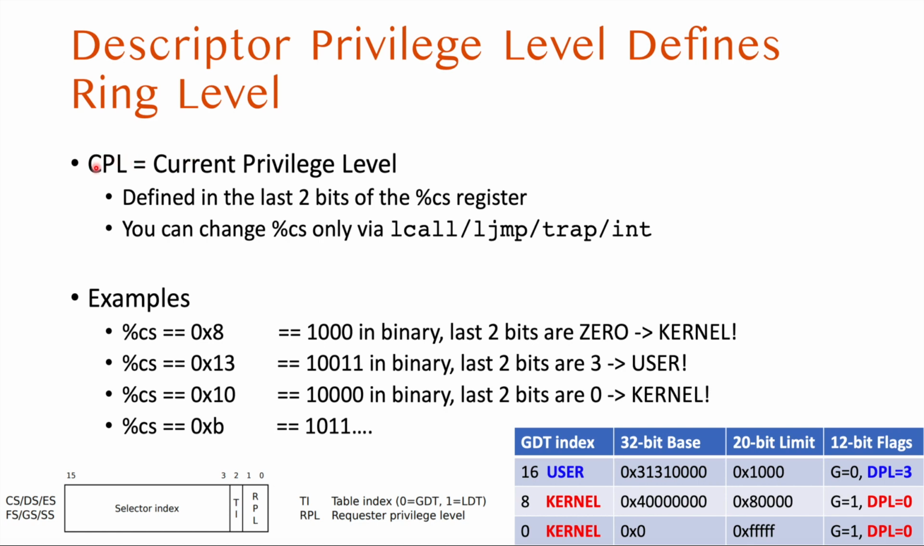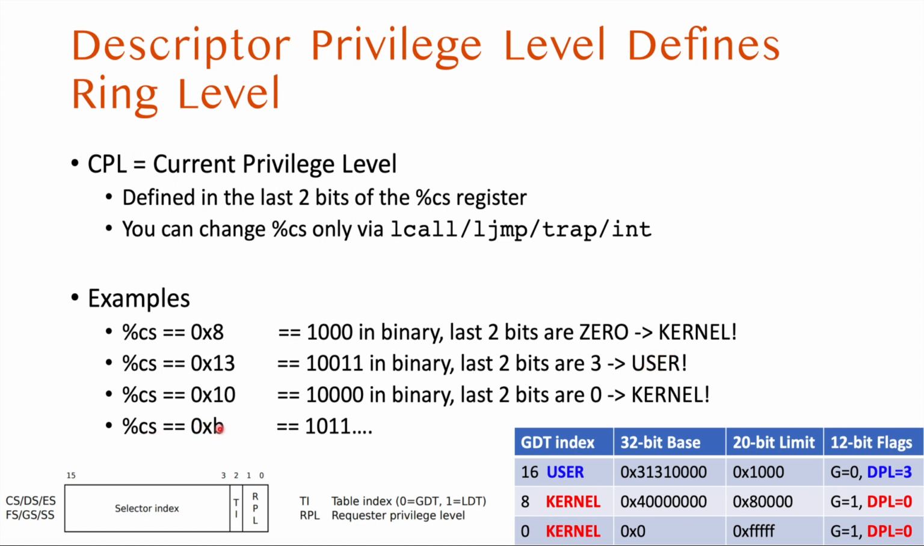The current privilege level is stored at the last two bits of the segment register. For example, if the CS register value is 8, then that's 10000, so the last two bits are 0. So it's about the kernel mode. 0 means kernel, and 3 means user. 0x10, 10000, two zeros at the end, kernel. But 0x13, 10011, last two bits are 3, so that's for the user mode.